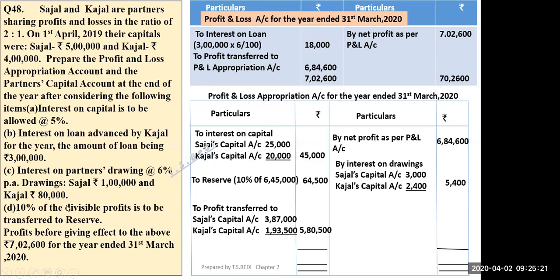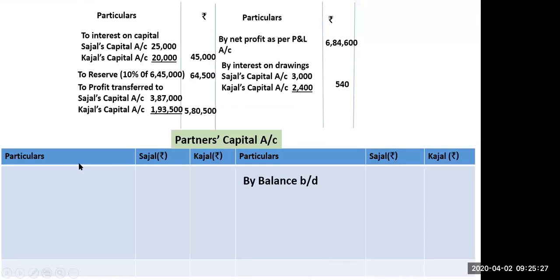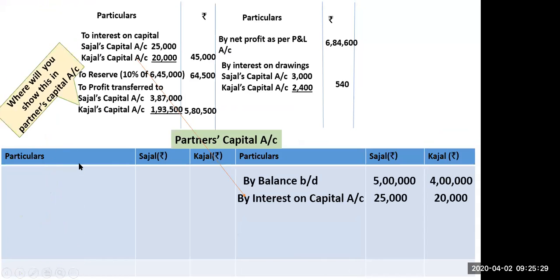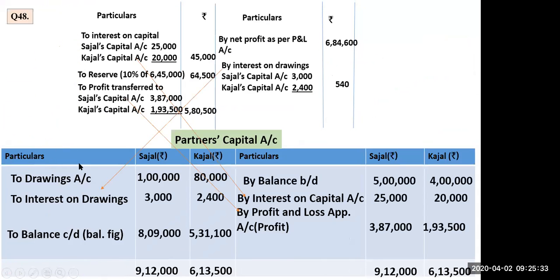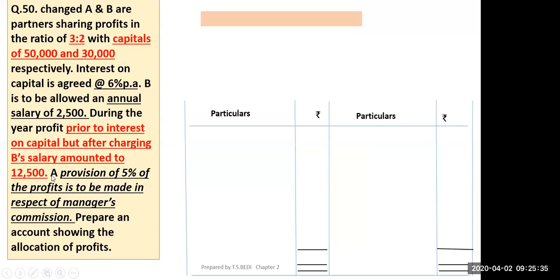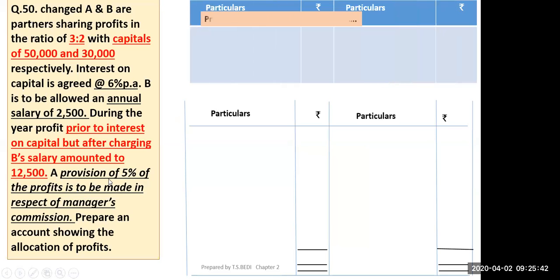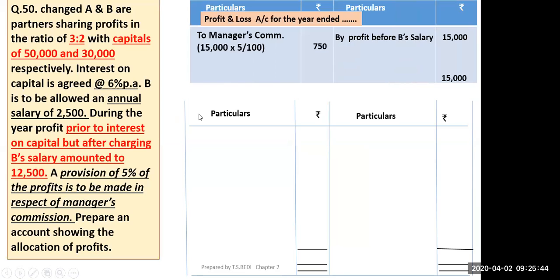Okay? In the next question, the 50th question, here it is divisible profit, but in the next question it is given that a provision of 5% of the profit is to be made. So 5% of profit means 5% of net profit. Net profit was 15,000. So 5% of 15,000 is 750, which we have given to the manager as commission.